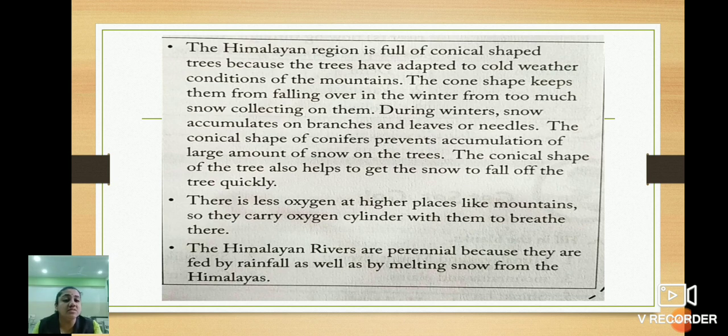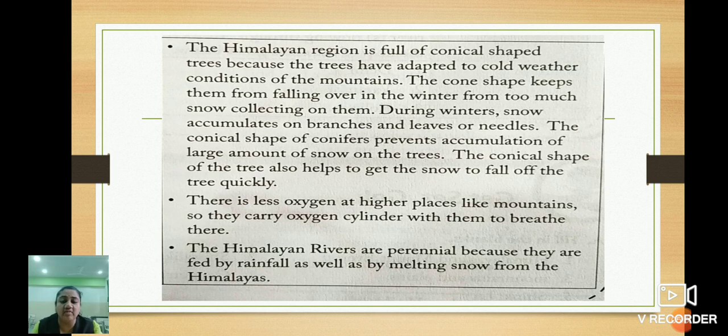Children, in mountainous regions, most of the time there is heavy rainfall. So because of that, rivers get water from the rainfall. And the second thing is the melting of the snow from the Himalayas due to the sun's heat. Due to the hot sun, the snow that is there in the Himalayas melts. And because of that also, the river gets water. That is why throughout the year, the rivers from the Himalayan mountain ranges are known as perennial rivers.